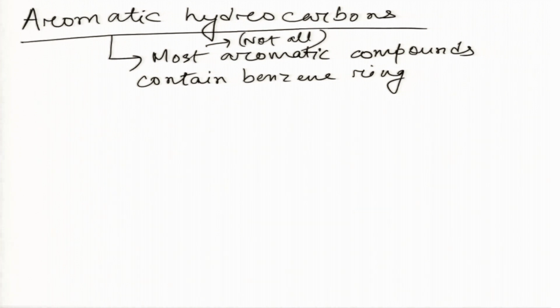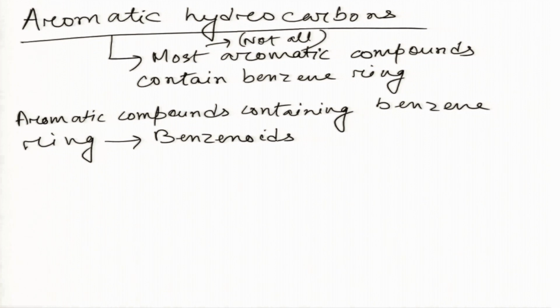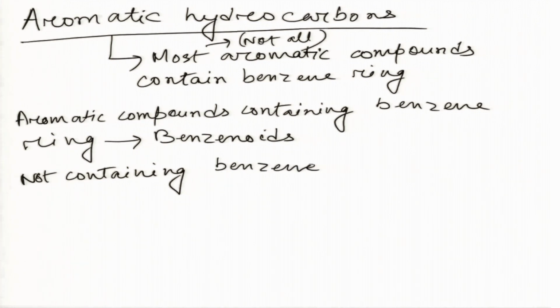So, this is very important to remember that not all do. According to this, there are two names. The aromatic compounds containing a benzene ring are called benzenoids, and those that do not contain a benzene ring are called non-benzenoids.